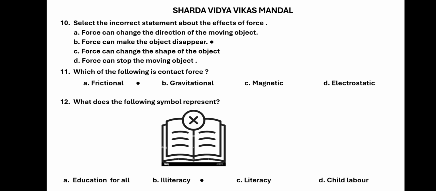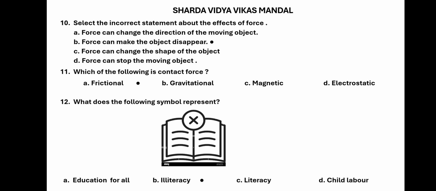11. Which of the following is contact force? It is the frictional force. Gravitational, magnetic and electrostatic are not contact forces, they are non-contact forces. Gravitational force, the object need not be in contact with the other object. Magnetic also can attract the magnetic substance towards it.